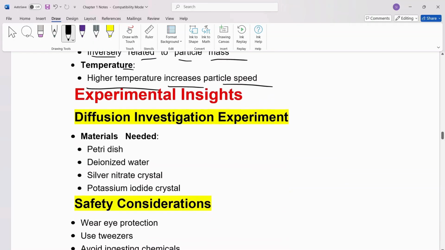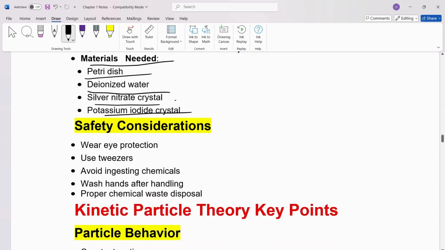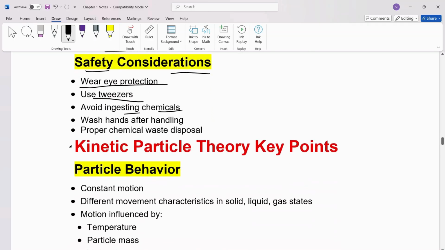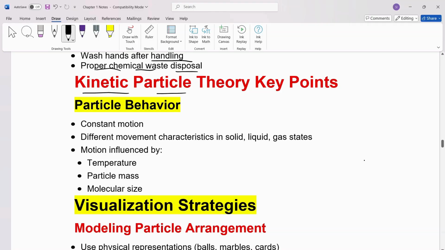Now, the experimental insights. Diffusion investigation experiment. Here you need materials such as a petri dish, deionized water, silver nitrate crystals, and potassium iodide crystals. Some safety considerations include: wear eye protection, use tweezers, avoid ingesting chemicals, wash hands after handling, and proper chemical waste disposal.